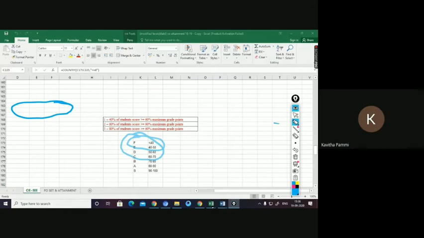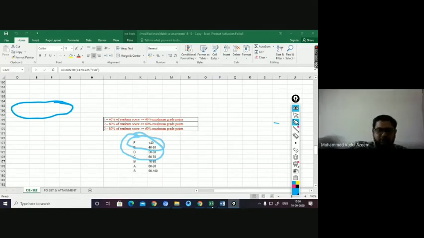I will upload the same in the data drive. You can take this format directly and calculate the attainment. It doesn't take you even 30 minutes. I think probably within 30 minutes you can finish one subject.